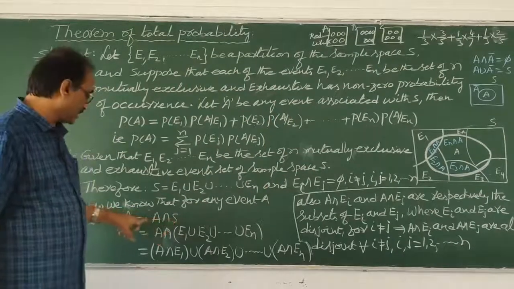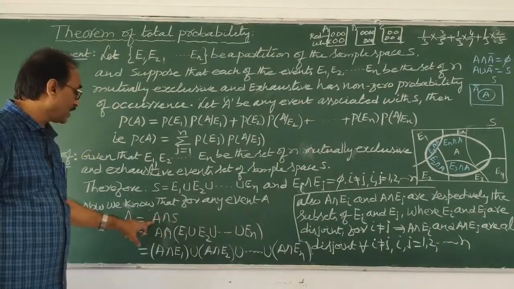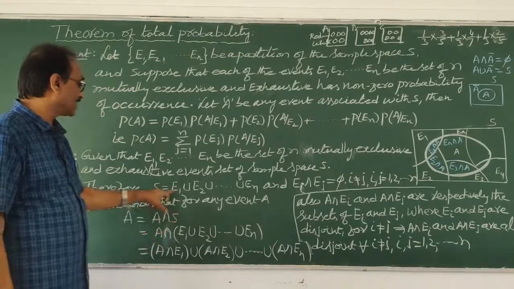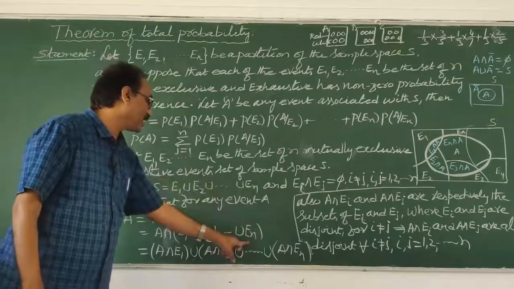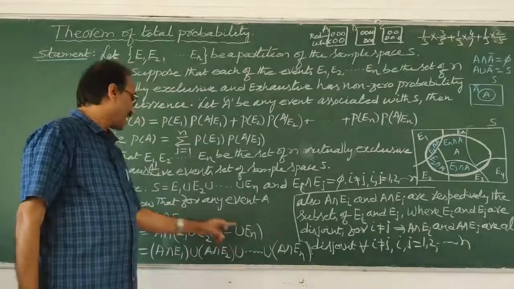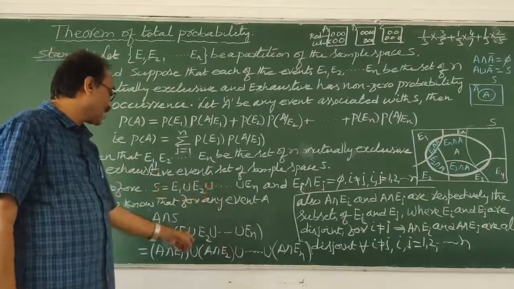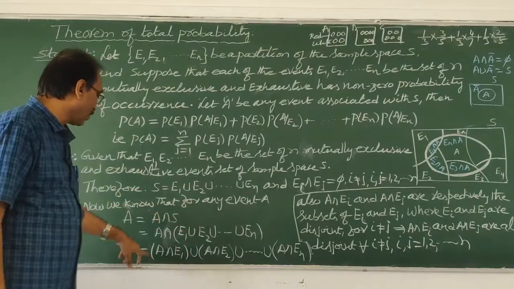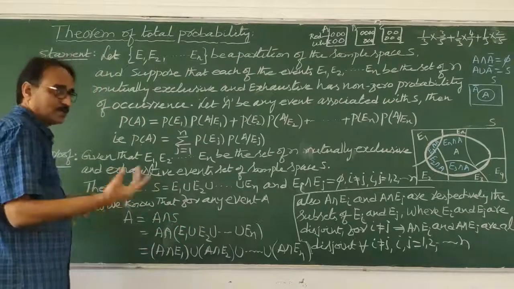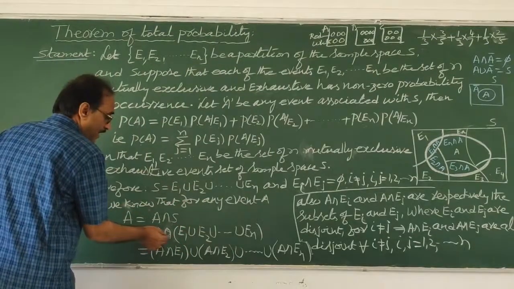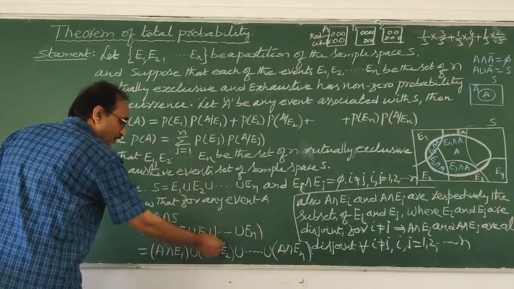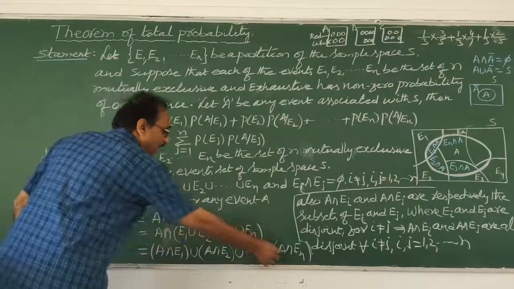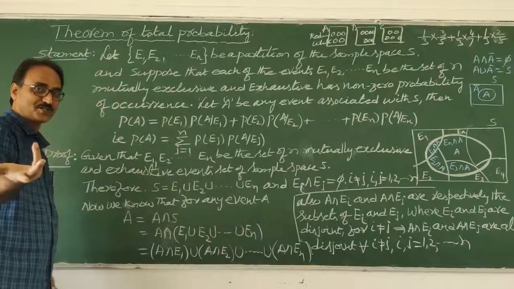My dear students, that is equal to A intersection, and what is S? I wrote here only E1 union E2 union and so on union En. That only I wrote. I took S out and wrote the value of it. Correct? Yes. Now that is equal to, by the distributive law, A intersection E1 union A intersection E2 union and so on union A intersection En. My dear students, you understood?